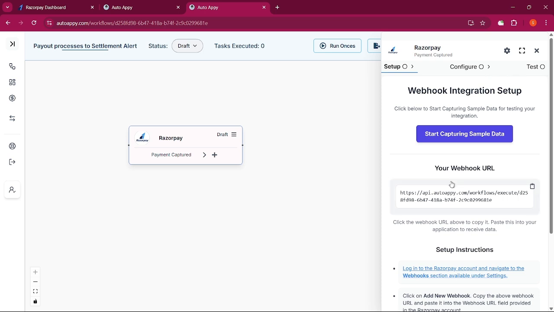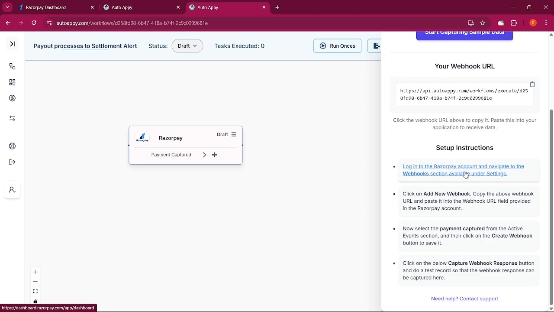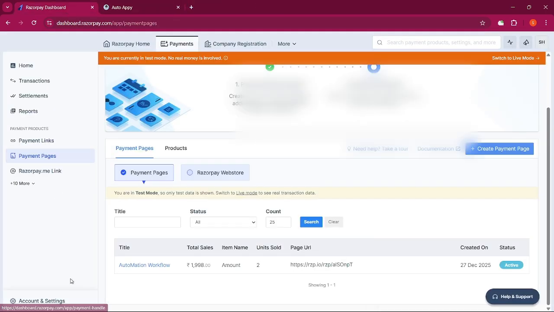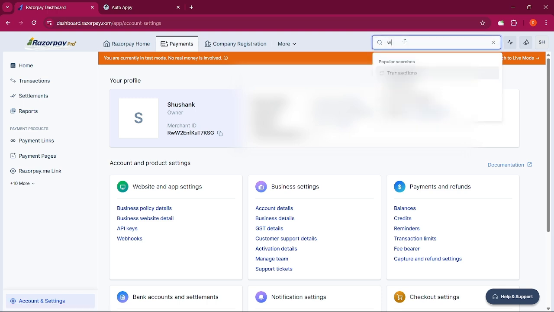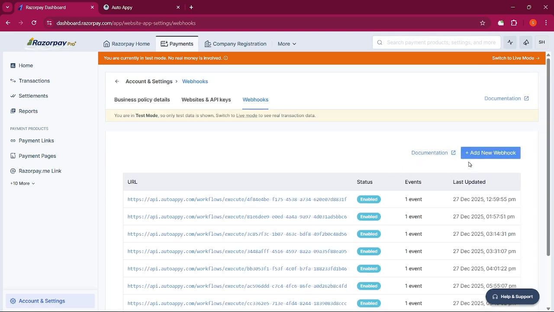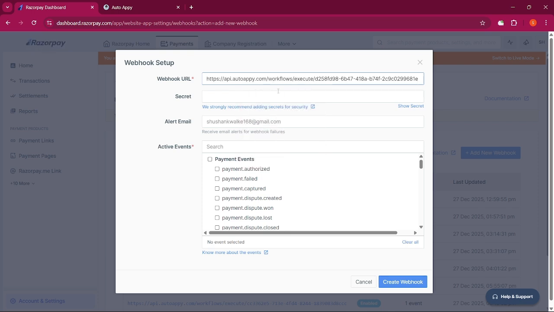Let's set up this node by setting up this webhook URL. If you scroll down, we give you a list of setup instructions on how to set this webhook URL. You just have to copy your webhook URL and come to your Razorpay account. Go to your account and settings and then search for webhooks. Select this one, add a new webhook, and paste your webhook URL here itself.